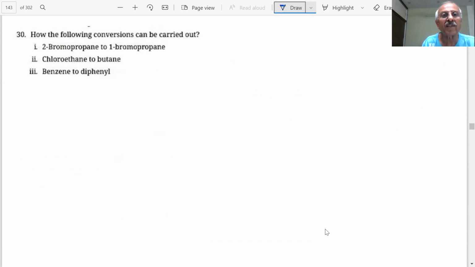How can the following conversions be carried out? 2-bromopropane to 1-bromopropane. What do you want to prepare? 1-bromopropane. What will you do?